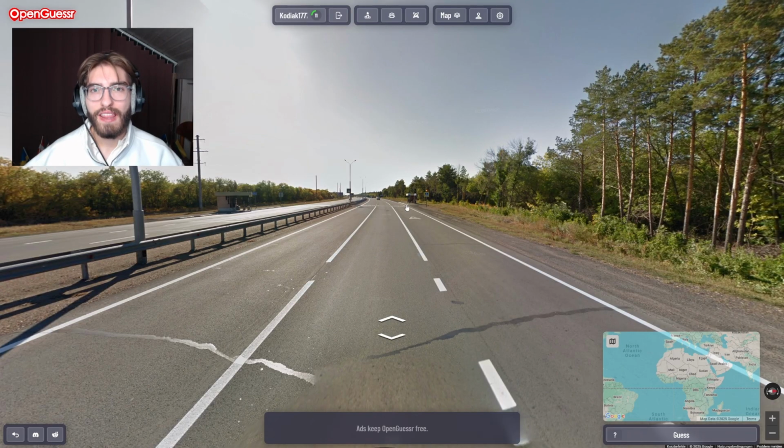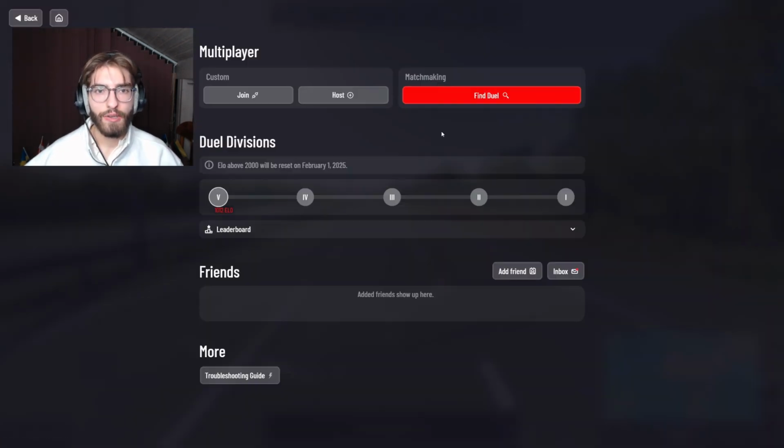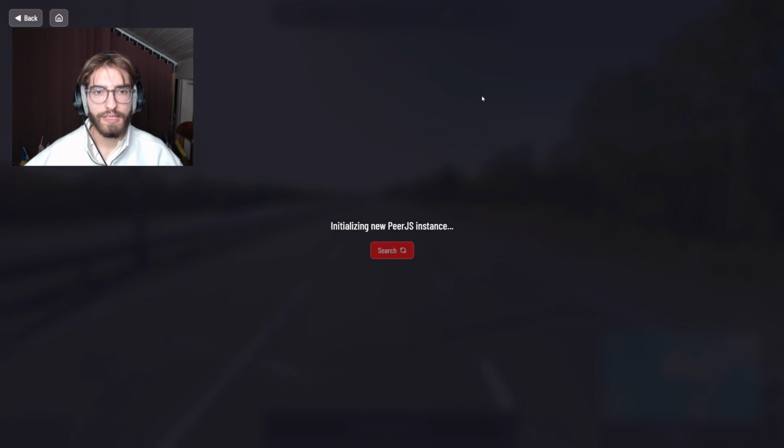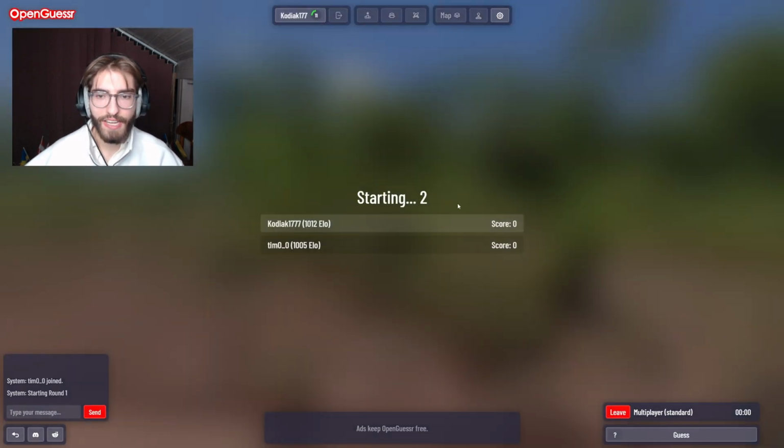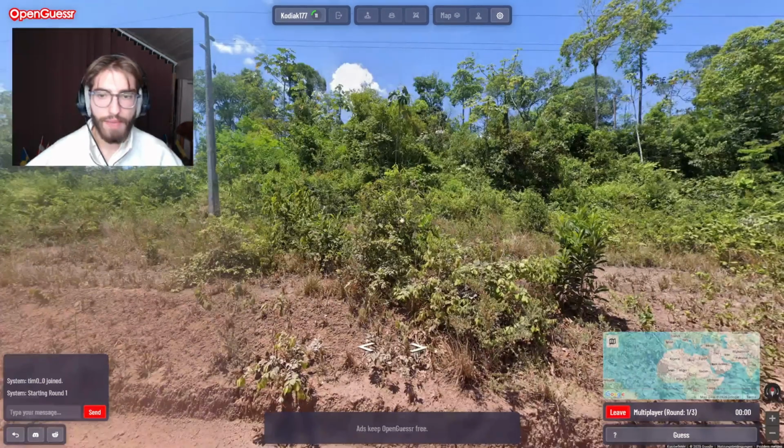Okay, another aspect of the game that I wanted to show you is the multiplayer aspect, and if you click multiplayer here on the top, you can play duels. So you just play 1v1 duels against other members of the community. It's a 3-round game, so they go very, very quickly. And normally you find the game pretty quickly as well. So let's click Find Duel. Let's wait a bit. And we already found a game. I played a few games already.